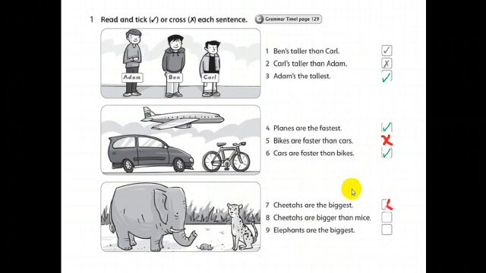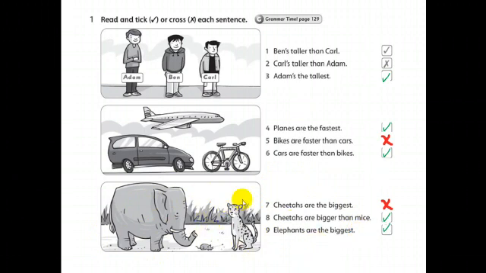Yes, excellent. Cross. Cheetahs are bigger than mice. Yes, cross. Here, tick. Elephants are the biggest. Yes, elephants are the biggest. Tick here, please. Please correct this exercise with me if you have any mistakes.